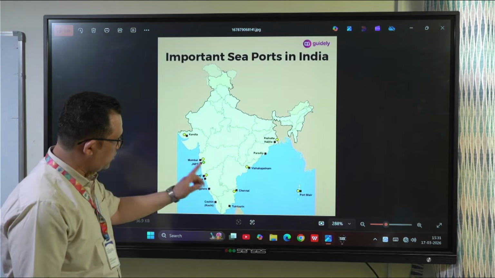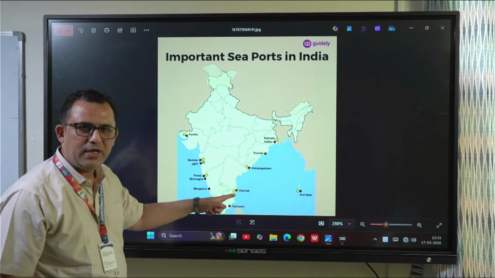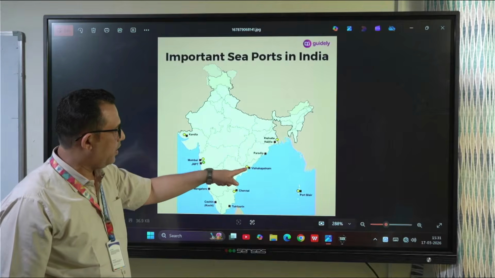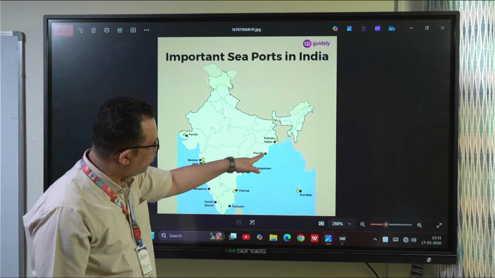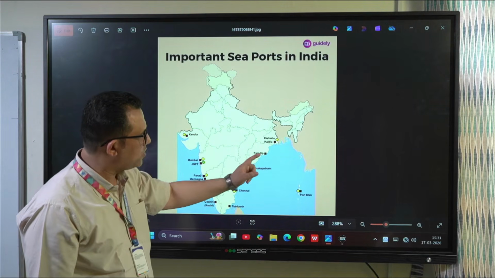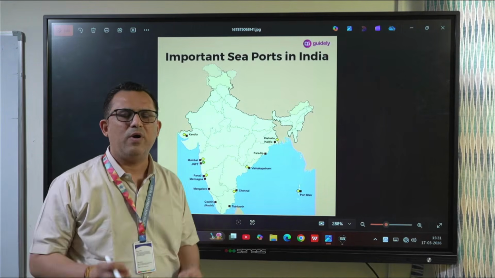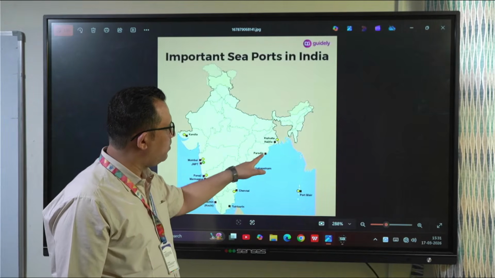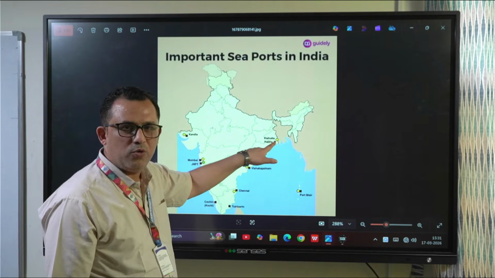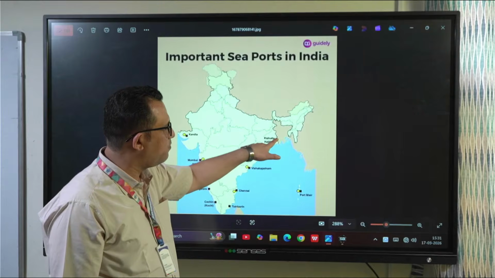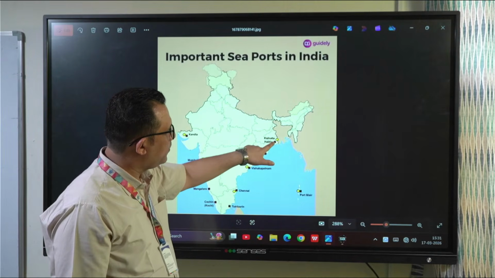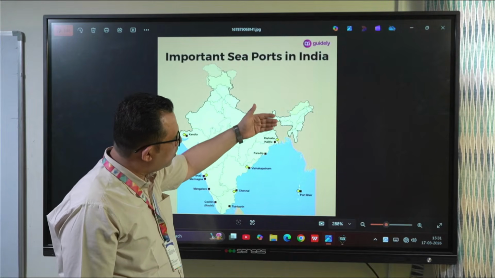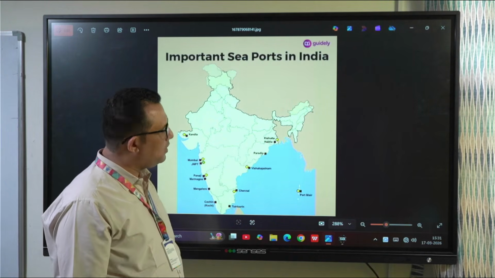Then comes Chennai port, busiest port of South India. Then comes Visakhapatnam. Okay. Then comes Paradip port, important in East Coast. If you want to write one important port of East Coast, then you should write Paradip port. And then it's Haldia, which I told you, and then Kolkata. Kolkata is a riverine port. It is also the busiest port and the largest riverine port. To control the load of Kolkata, Haldia port was built.